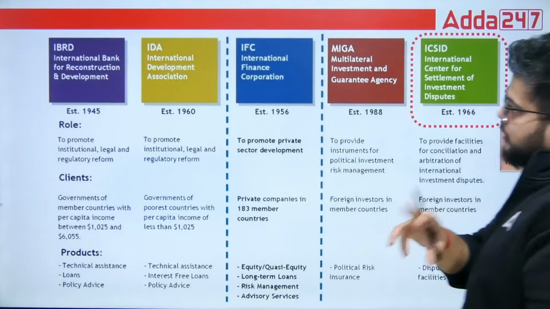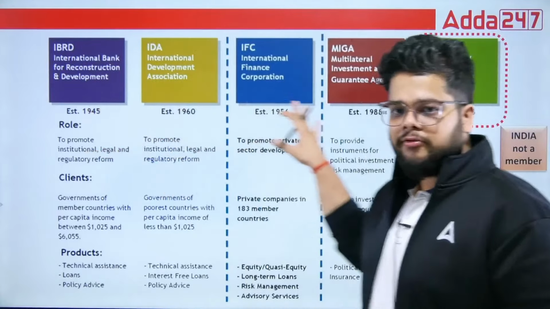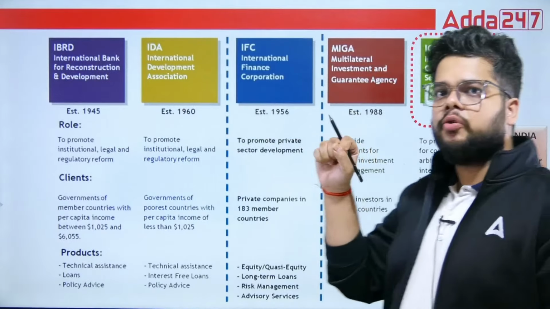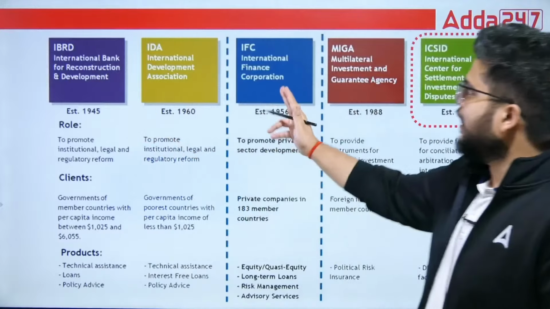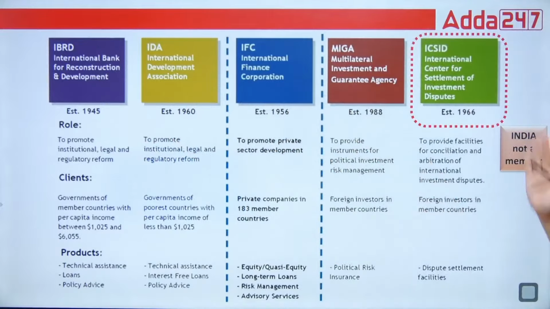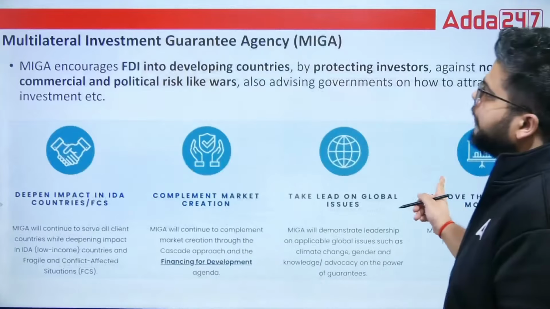And one more very important thing: when you talk about these 5 organizations clubbed together, we know them as the World Bank Group, and India is a member of IBRD, IDA, IFC and MIGA, but not a member of ICSID. That you have to remember.